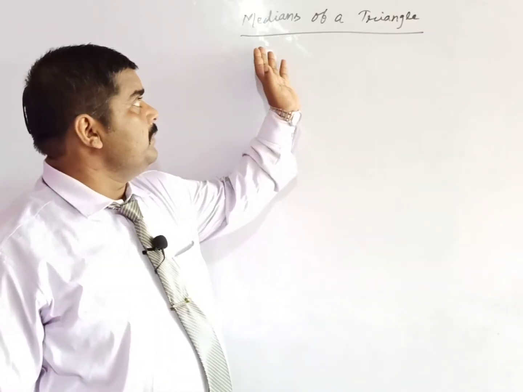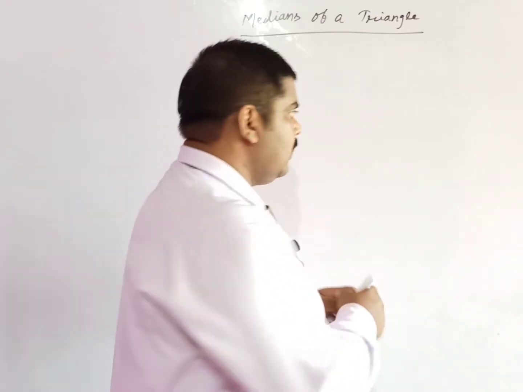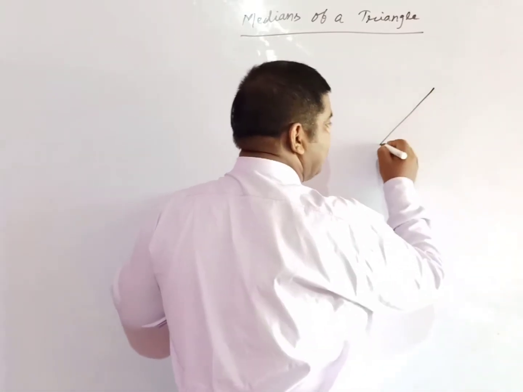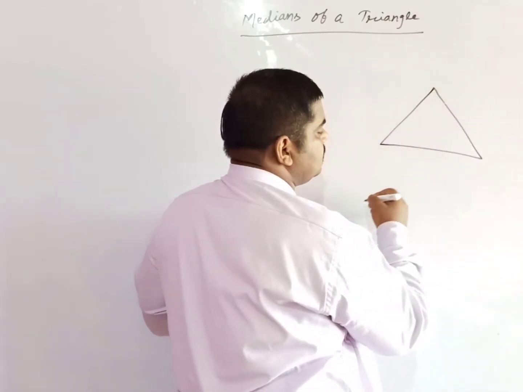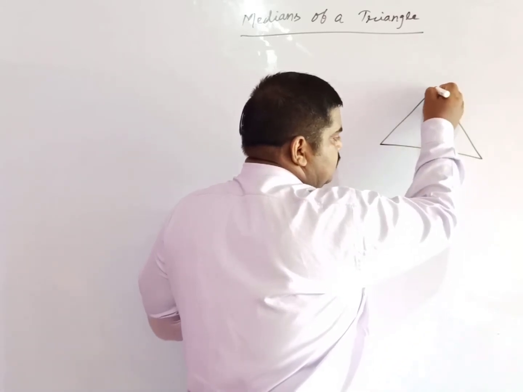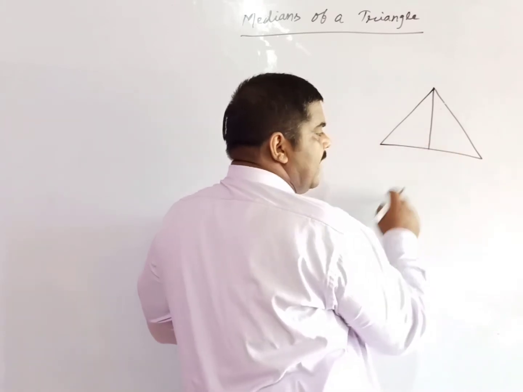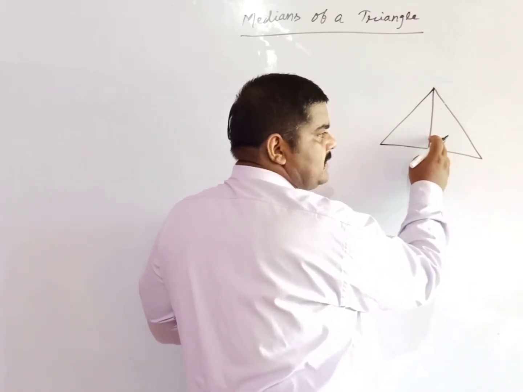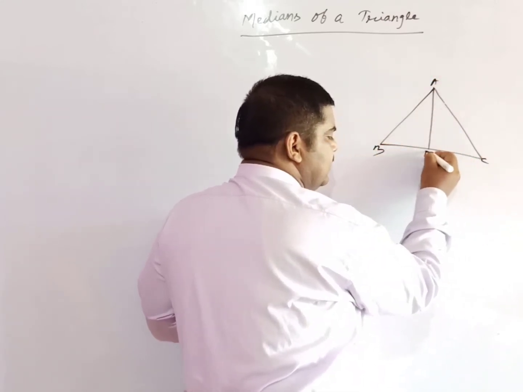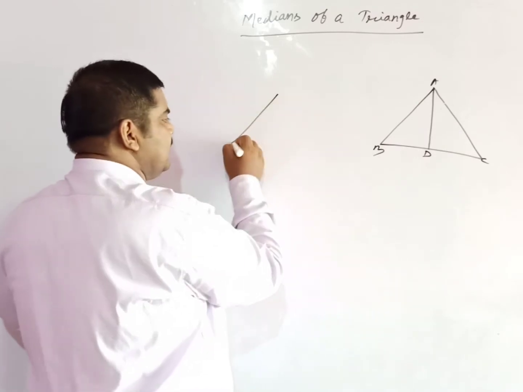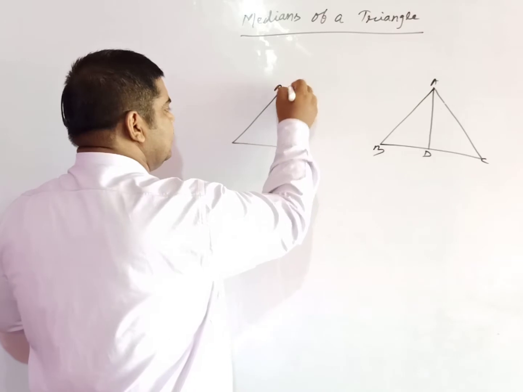Regarding the medians of a triangle, it is important to know that a median of a triangle means the line segment which joins a vertex to the midpoint of the opposite side. To understand this definition, it is essential to know about vertices.